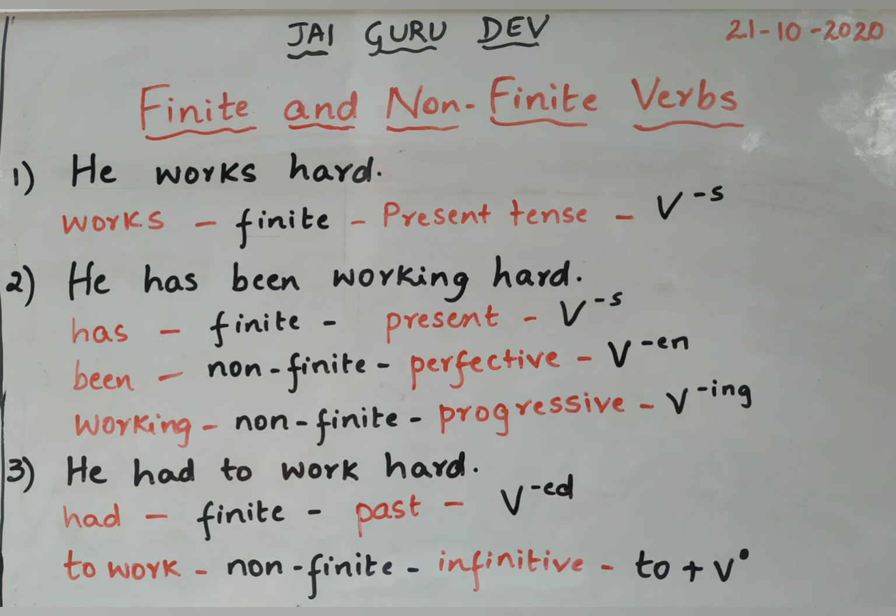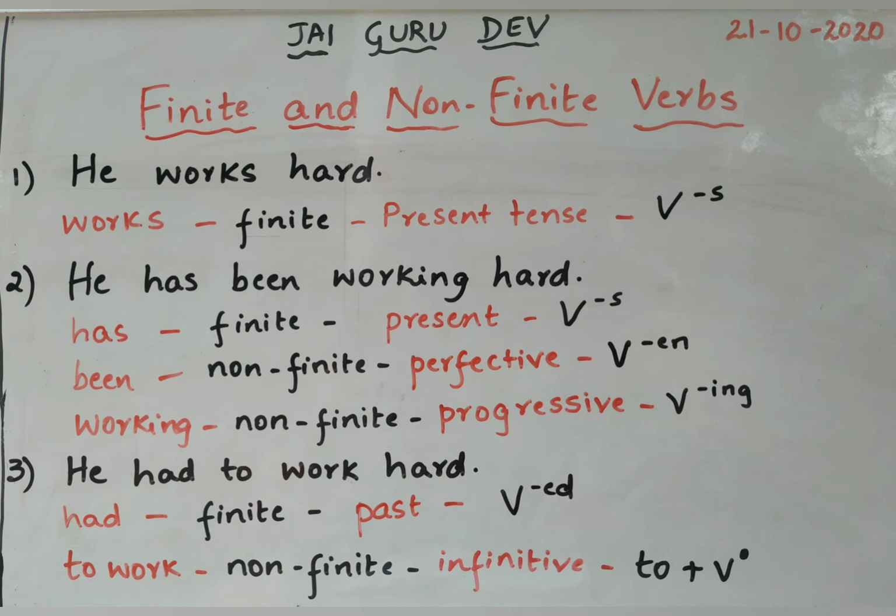Second sentence, he has been working hard. In this, has is a finite verb, which is in the present tense, and s is added to the verb. Second form is been, that is in the non-finite form, in the perfective, wherein en is added to the verb. Third is working, which is in the non-finite form, that too in the progressive, adding with the ing form, that is in the present continuous tense.